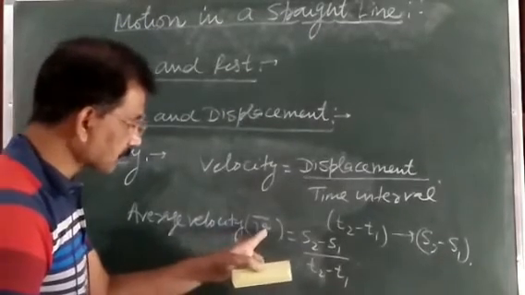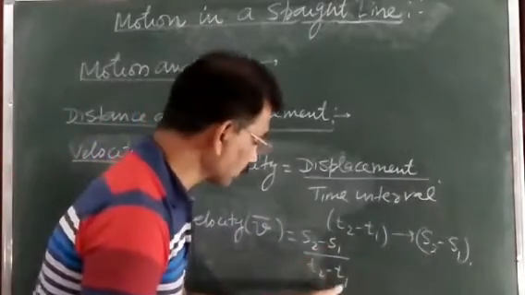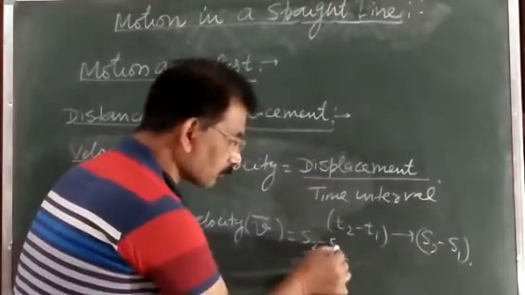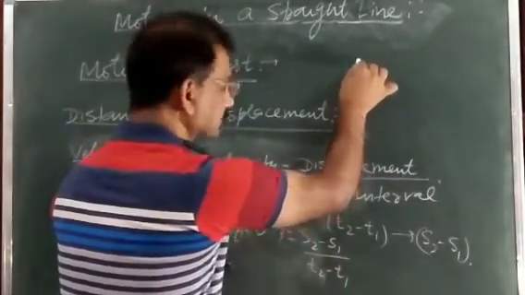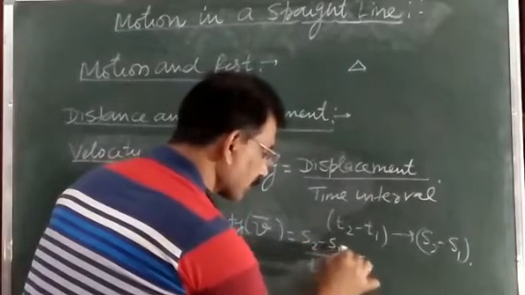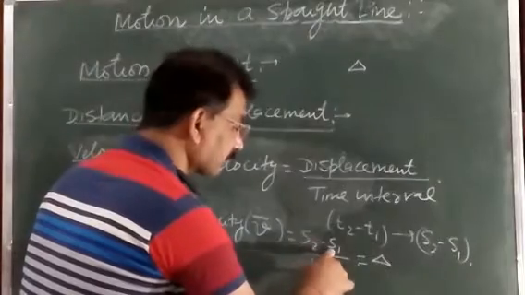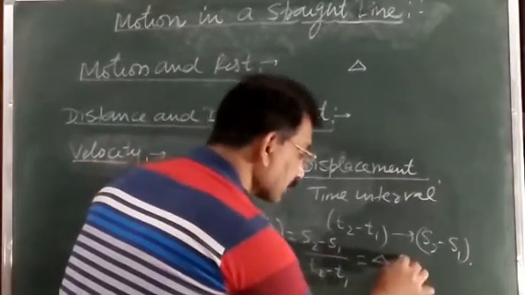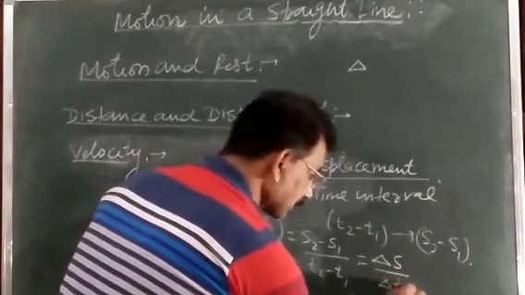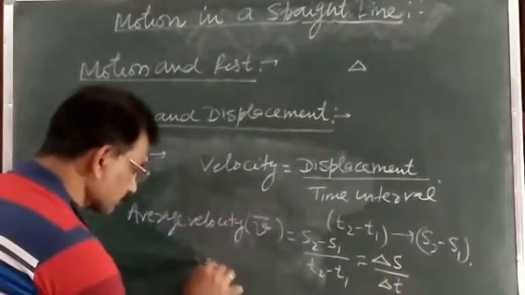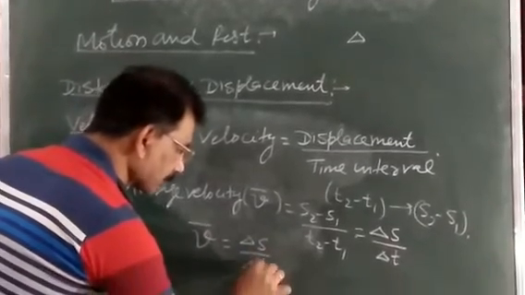Hence the average velocity, v bar, is equal to s2 minus s1 upon t2 minus t1, and for the difference of the two quantities you can write delta. Delta represents the difference. So in place of s2 minus s1 you can write delta s, the difference of displacement, and for the time difference we can write delta t. It means the average velocity v bar is equal to delta s upon delta t.